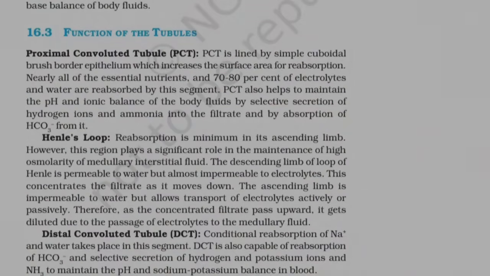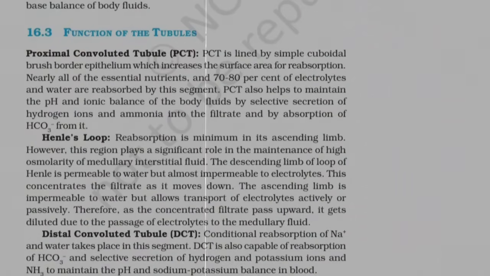Henle's loop. Reabsorption is minimum in its ascending limb. However, this region plays a significant role in the maintenance of high osmolarity of medullary interstitial fluid. The descending limb of loop of Henle is permeable to water, but almost impermeable to electrolytes. This concentrates the filtrate as it moves down. The ascending limb is impermeable to water, but allows transport of electrolytes actively or passively. Therefore, as the concentrated filtrate passes upward, it gets diluted due to the passage of electrolytes to the medullary fluid.